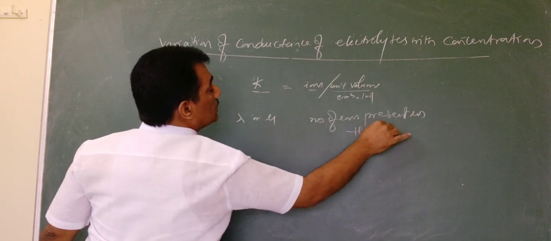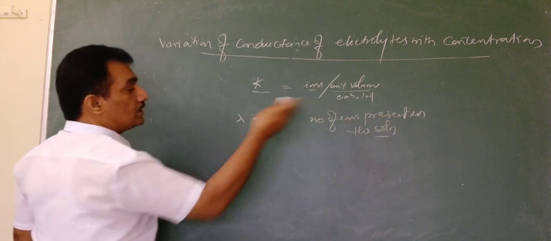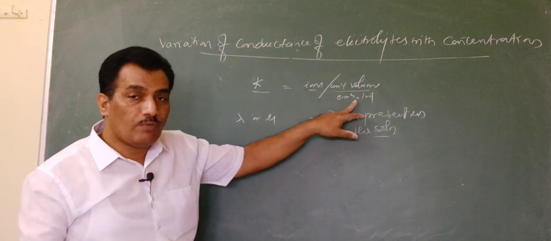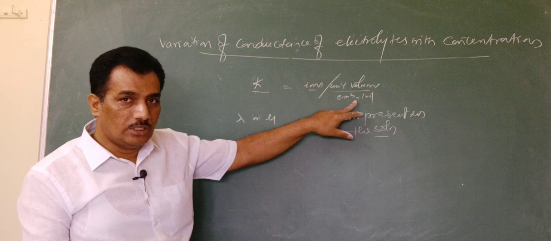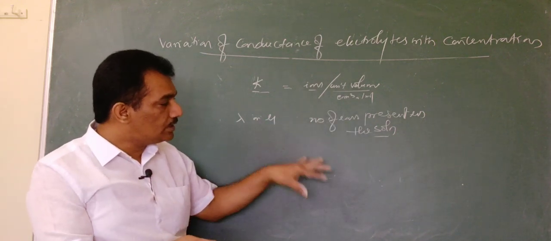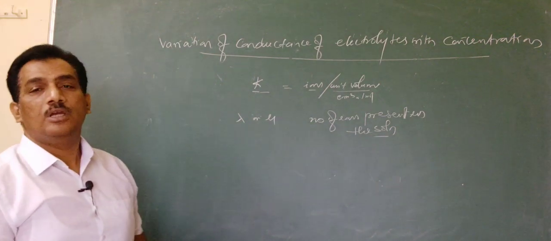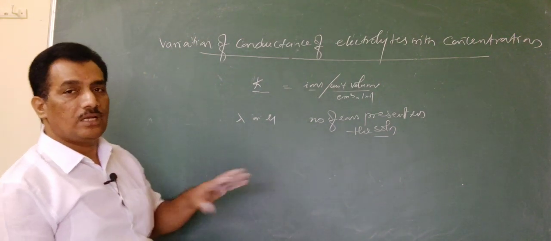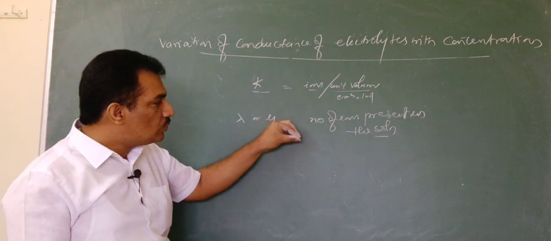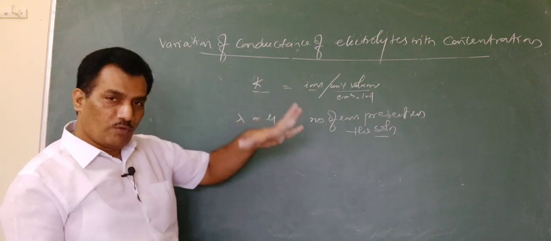Here we are not concerned about the volume restriction. In case of the specific conductance, there is confined volume per unit volume, the number of ions, but here all the total number of ions that present or that exist in the solution are responsible for this molar or equivalent conductance when the electrolyte is dissolved. Clear?